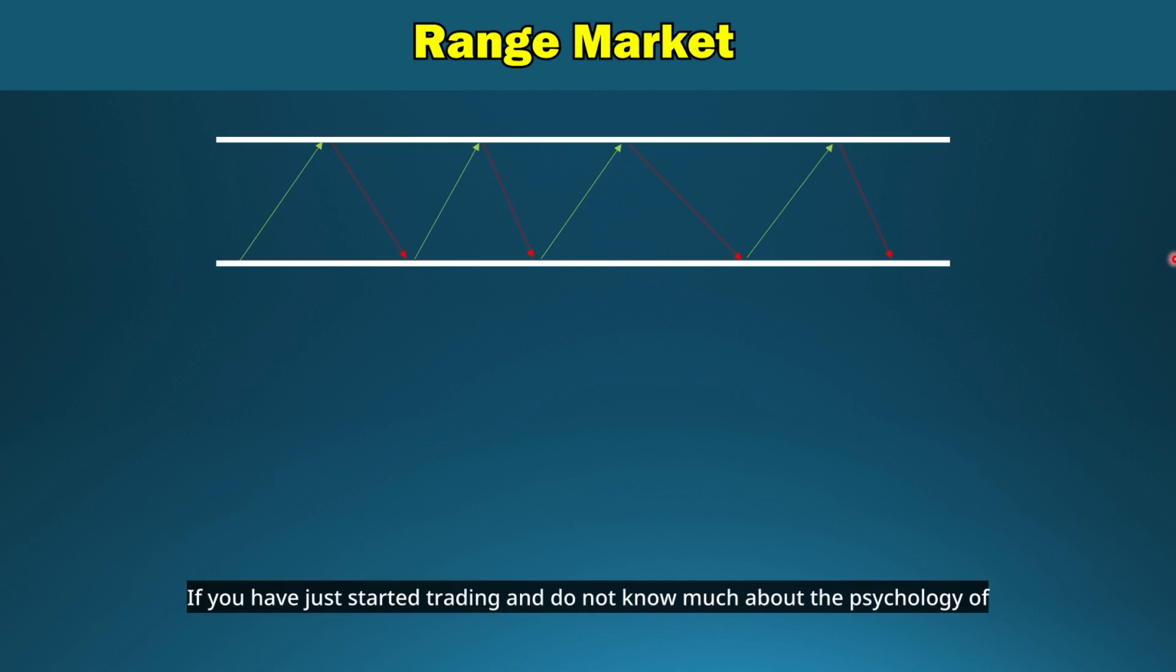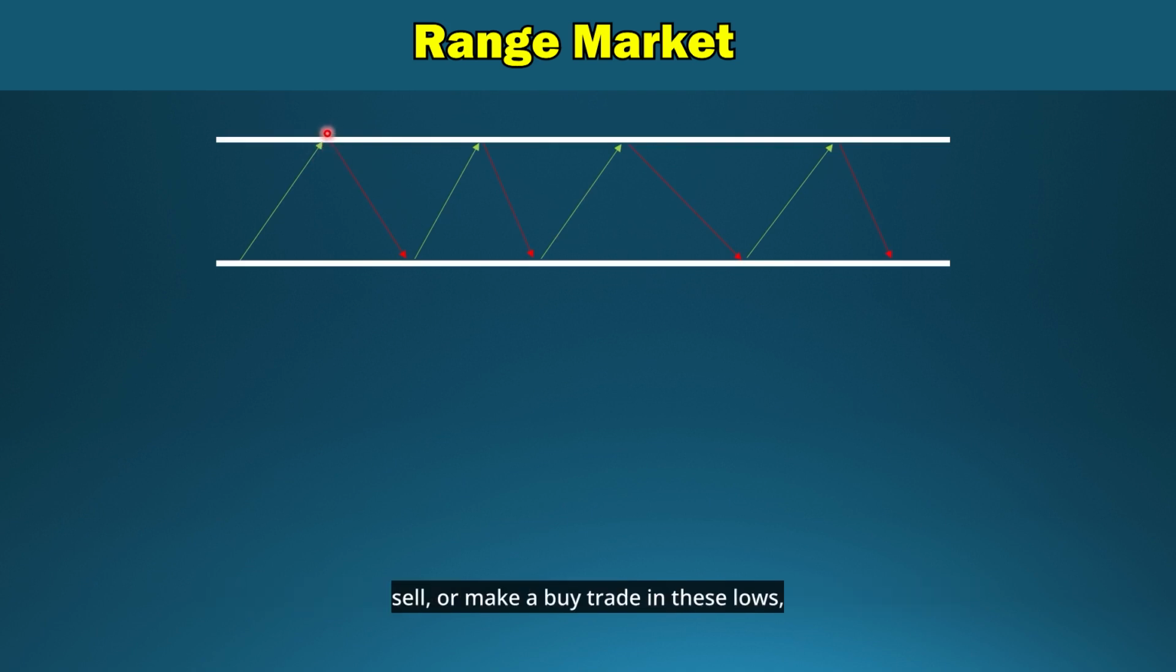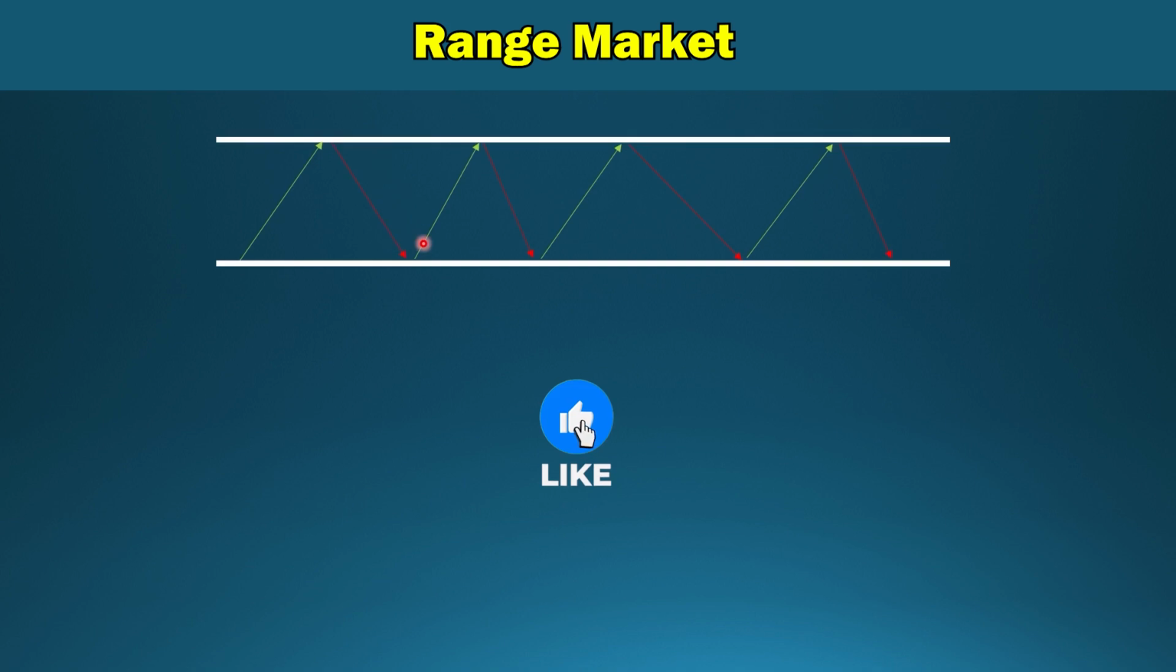If you have just started trading and do not know much about the psychology of candles, do not trade in the middle of the trend. That is, do not trade here in the middle of the downtrend or uptrend. But the best situation is in these highs. When the price reaches the resistance line, we can trade. If we want to sell or make a buy trade in these lows,